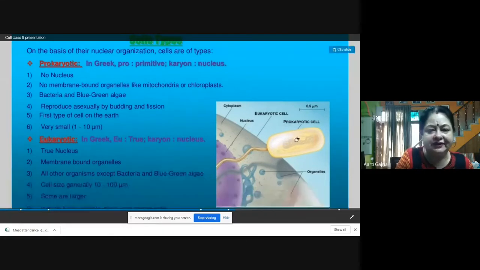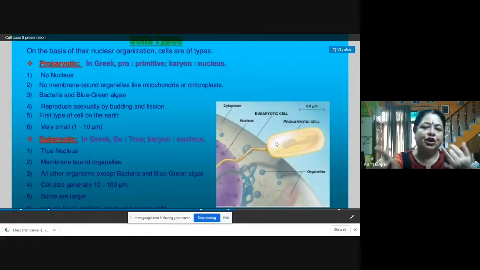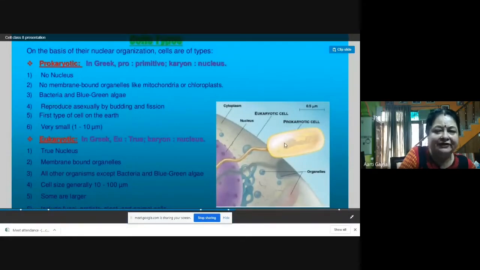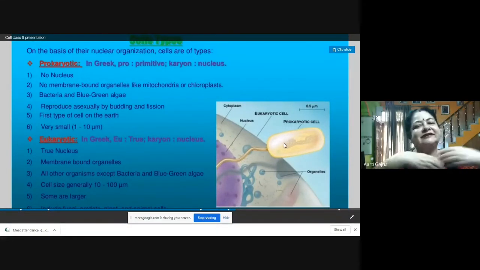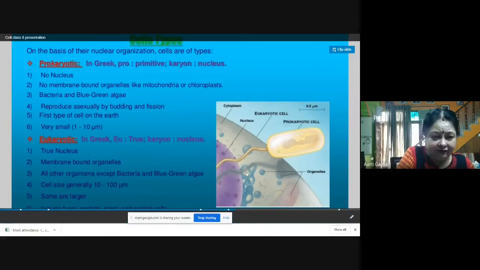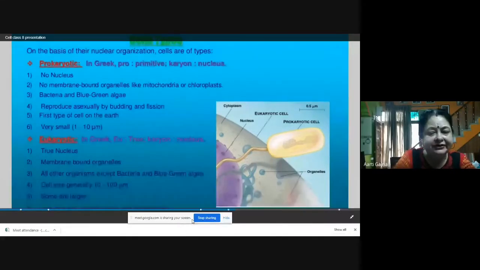If you see, this is the difference. This is a prokaryotic cell where you cannot find any nucleus, any organelle, no mitochondria, no plasmalemma, no Golgi complex, nothing. Only the cytoplasm is there, and the genetic material is scattered in the cell. Now this is eukaryotic, where you can find the organelles, and a true nucleus is present. So this is the difference between prokaryotic and eukaryotic.